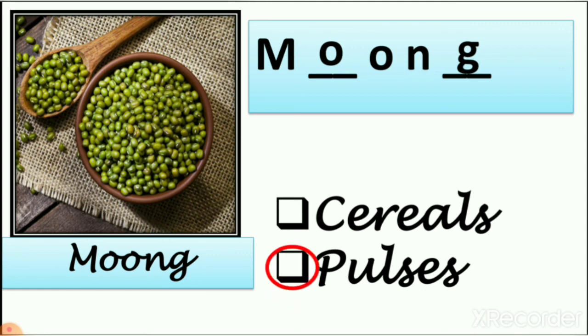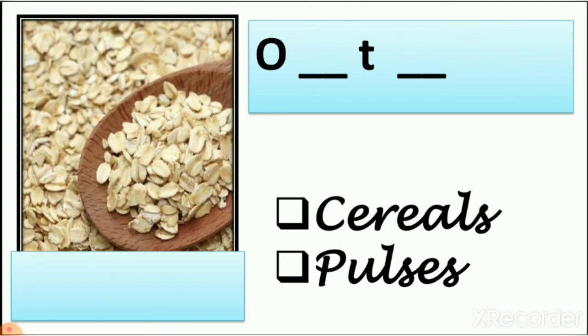We use split moong to make khichdi. It is a combination of rice and moong. So these pulses we eat in our daily routine at evening, right? Now let's see which is the next one.